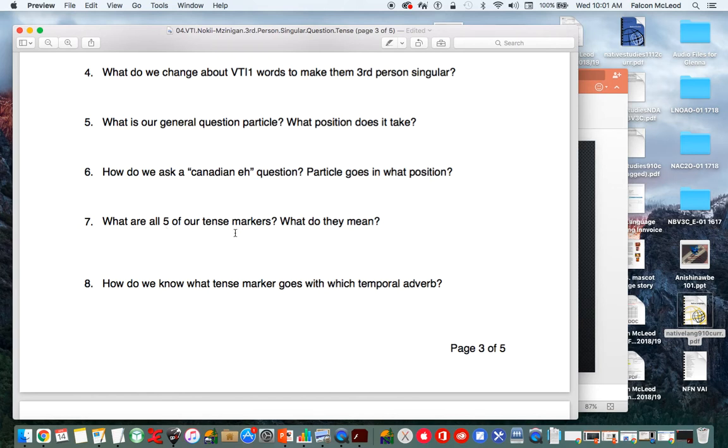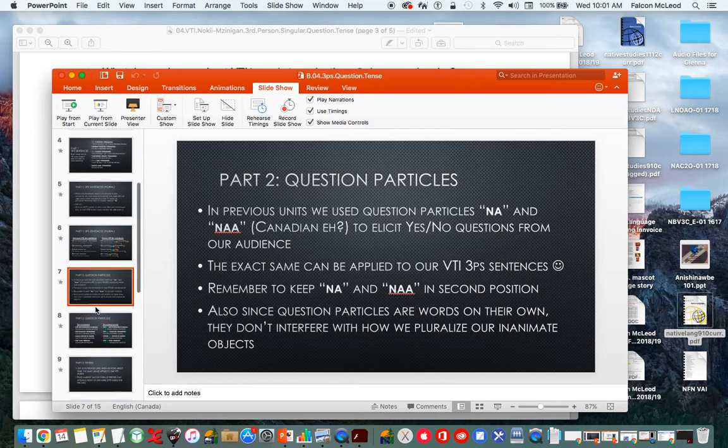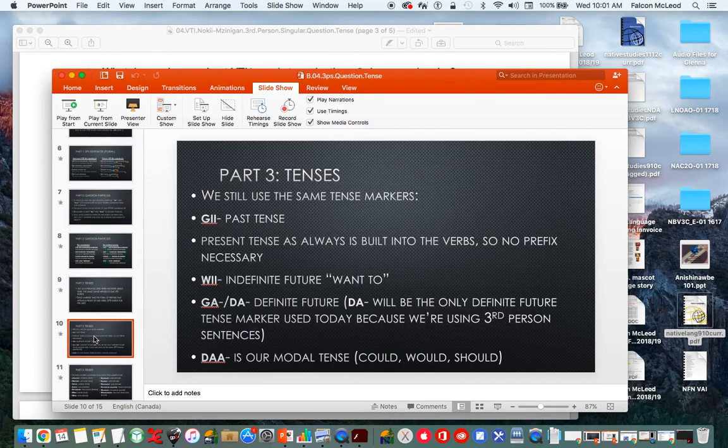What are all 5 of our tense markers and what do they mean? So let's see here. So we have 5 tenses. One of them is not a tense marker. So that's a bit of a mistake on my part. So we got a tense marker here, here, here, here, and here. So again, what are they and what do they mean?